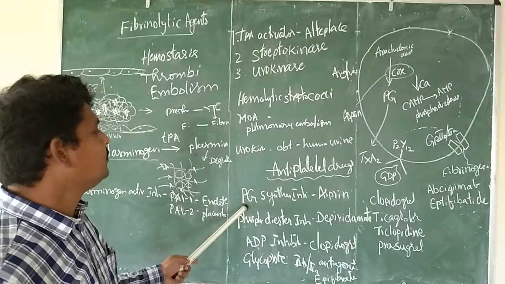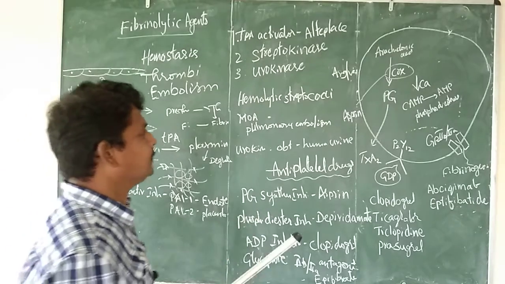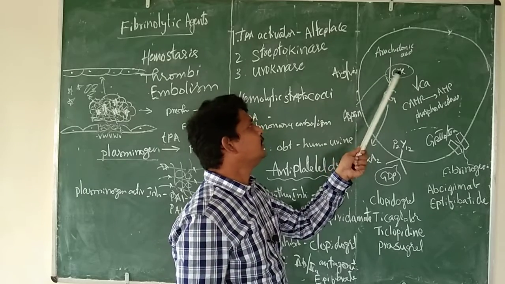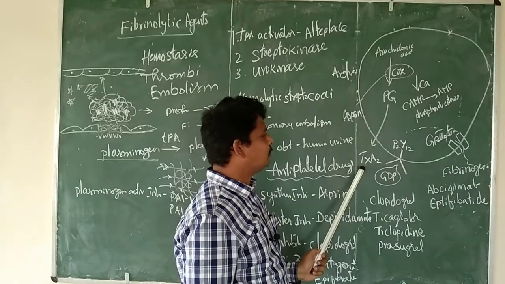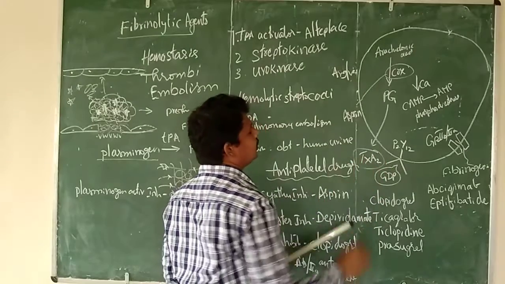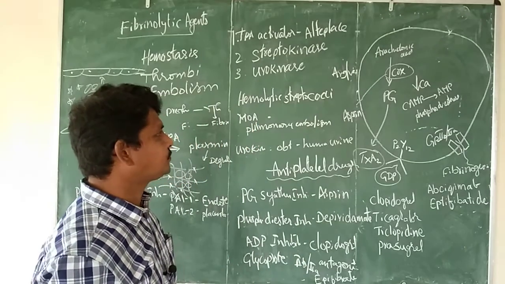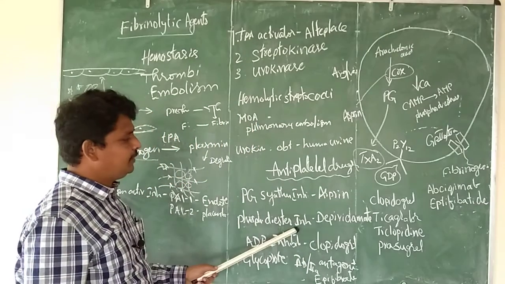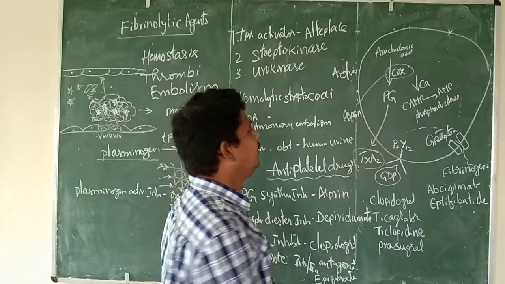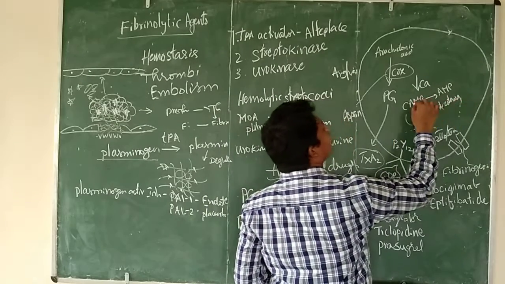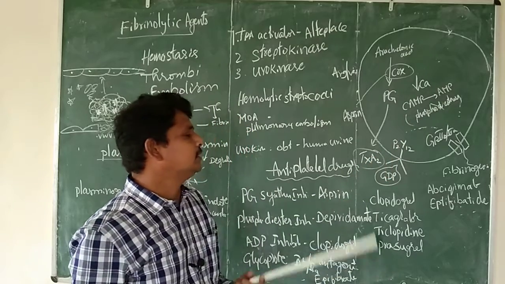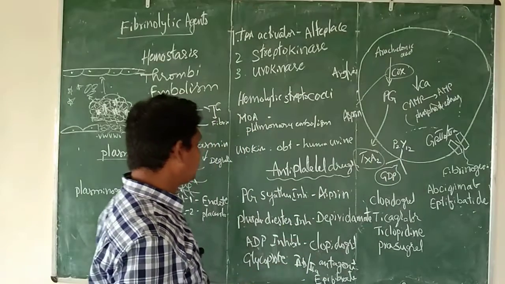First, the prostaglandin synthesis inhibitor, normally aspirin. Aspirin will inhibit the cyclooxygenase enzyme, so the arachidonic acid cannot produce thromboxane A2. When this is not there, it cannot aggregate the platelets. Next, the phosphodiesterase inhibitors. For example, dipyridamole. It will inhibit this specific enzyme, which inhibits the conversion of cyclic AMP to AMP. As a result, it cannot further activate.